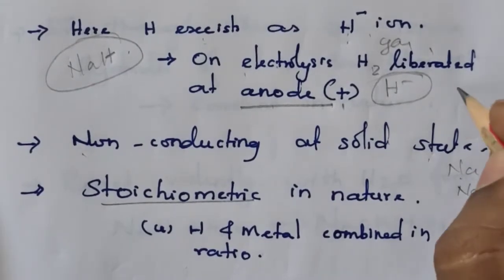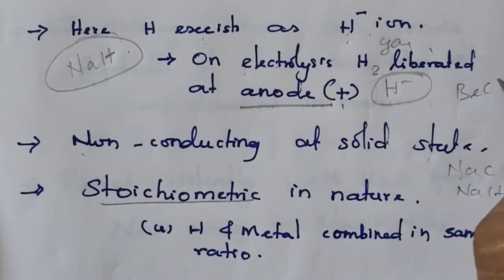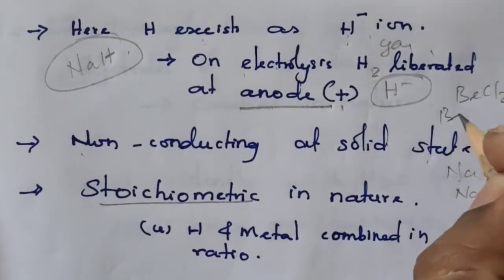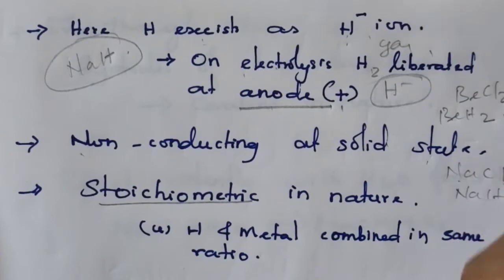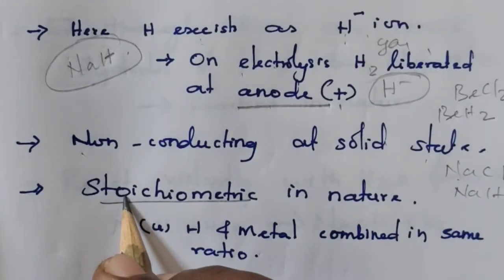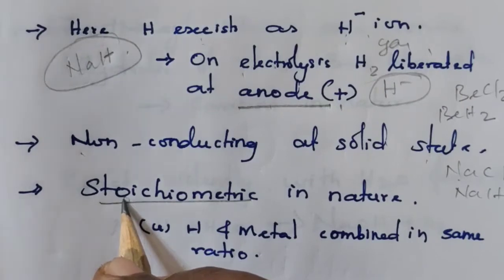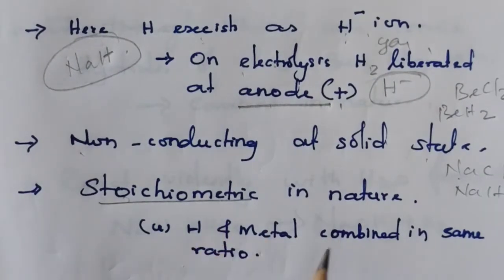Beryllium chloride is written as BeCl2, like that beryllium hydride is BeH2. That is why they are stoichiometric in nature.